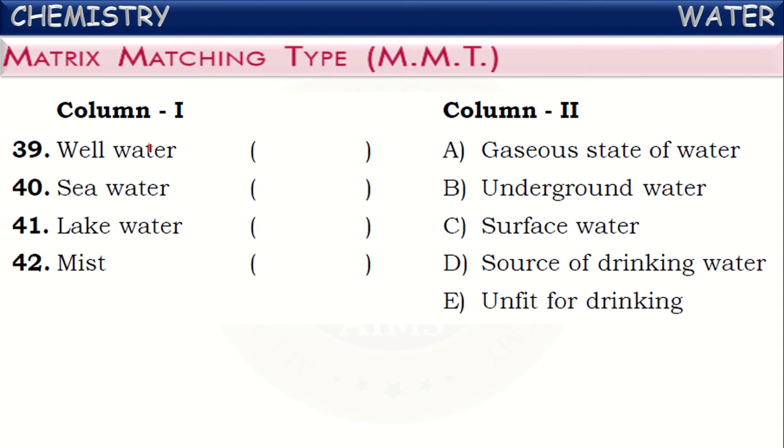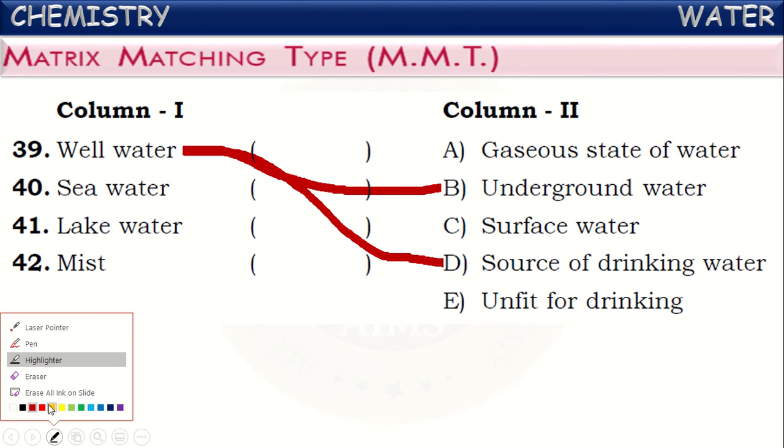Well water. Here certain sources of water are given and their properties are mentioned. See the first one, well water. What do we call this well water? It is underground water because we collect water from under the layers of earth by digging holes. Well water is underground water and it is a source of drinking water also. So these are correct matchings for well water.